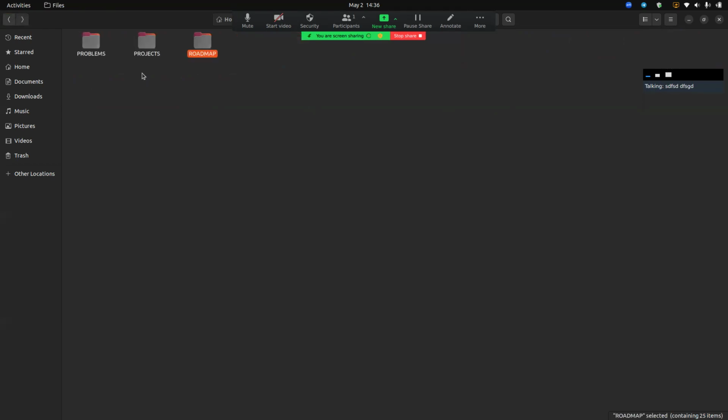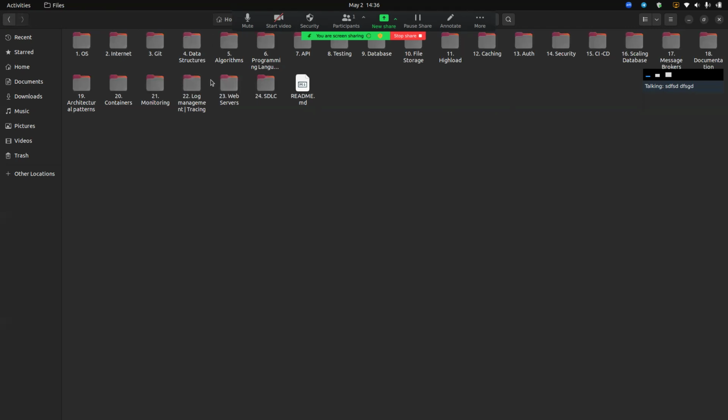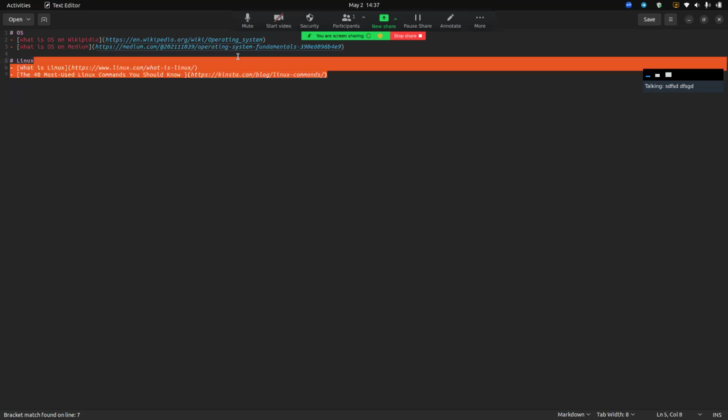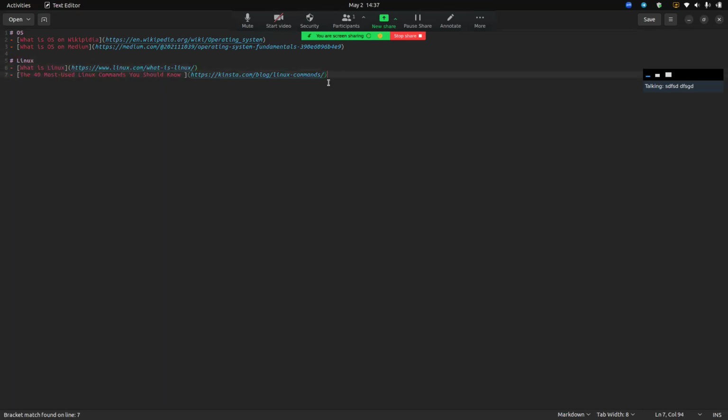And today we are talking about the backend roadmap, first lesson of the backend roadmap. And right now we are discussing operating systems. And here is our readme text. Today we have an hour plan. First of all, we are talking about operating systems.